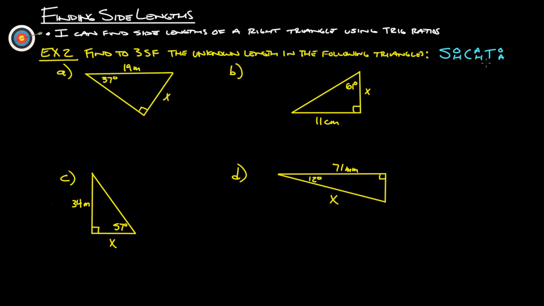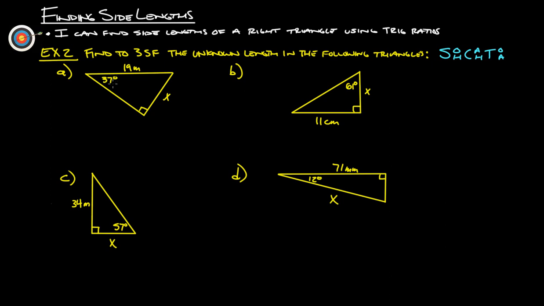So we have these 4 triangles, and remembering our SOHCAHTOA here. So here's what we want to do. The angle that they give us, in this case, is an angle besides the 90-degree angle. So this is just like what we were doing before.